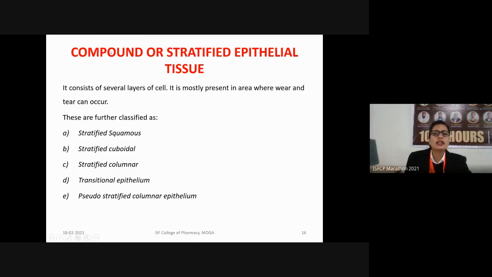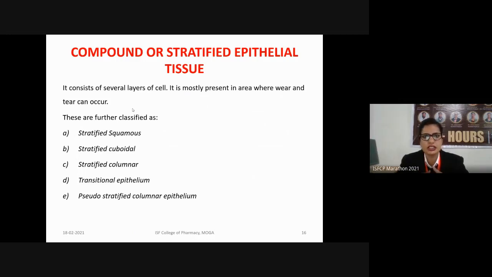Next, we have the compound or the stratified epithelial tissues. The stratified epithelial tissues consist of multiple layers of cells. They are mostly present in areas where wear and tear can occur. Where there is tension, there is stress to the cells, there they are present. And as they consist of multiple layers of cells, the outermost layer of cells keeps on shredding as the cells become aged, and there is development of new cells, continuous division of new